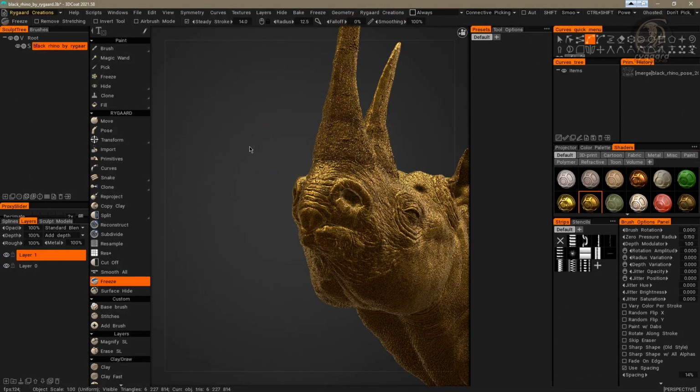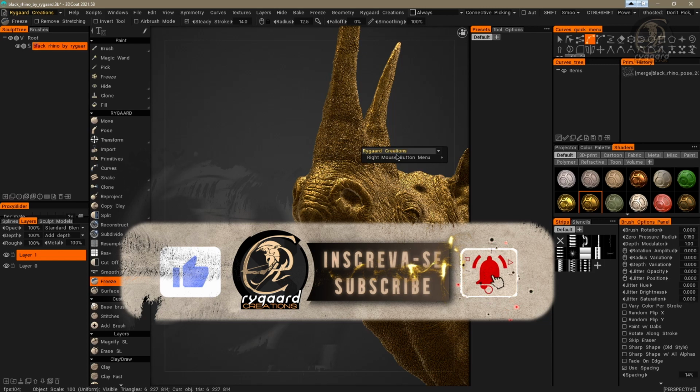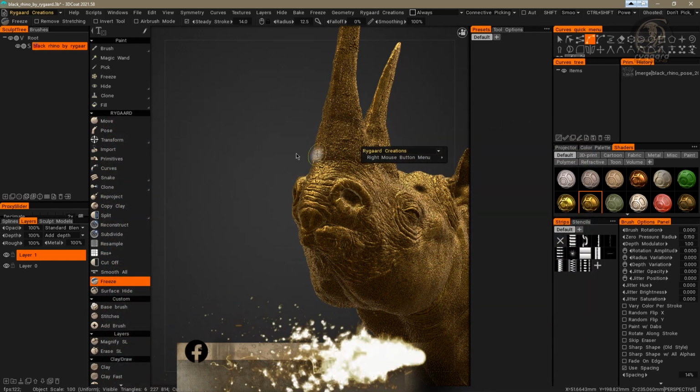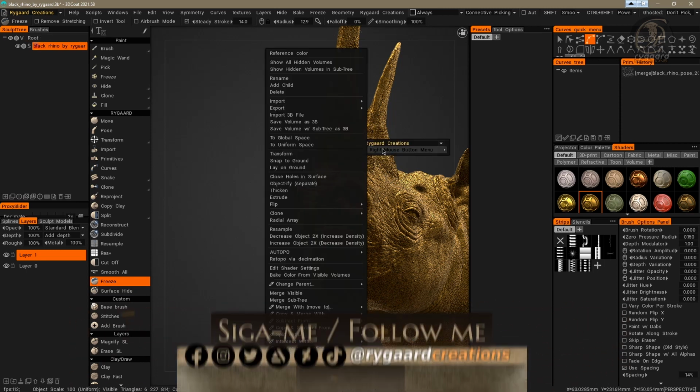In the next video, I will further enhance this advanced custom right-click menu in the custom room Rygaard Creations. Sounds good? No. Sounds great.